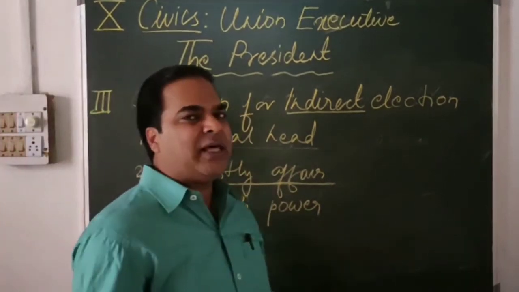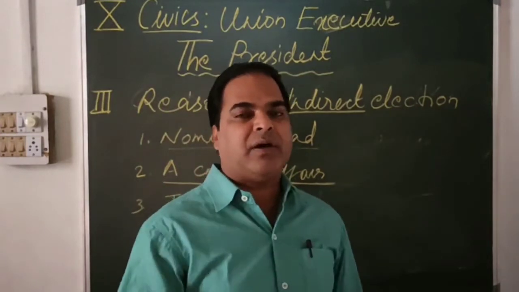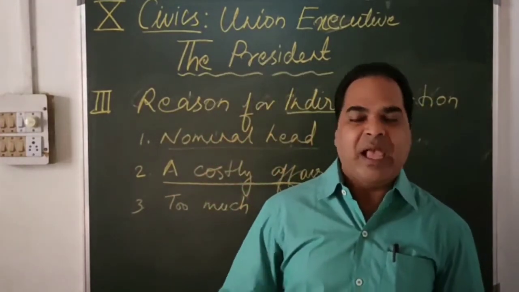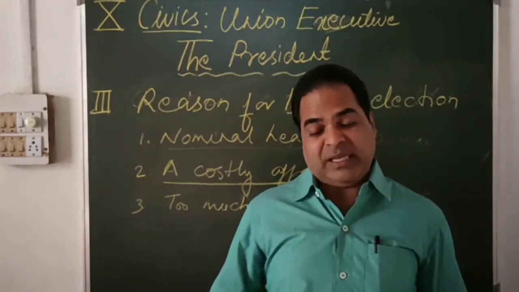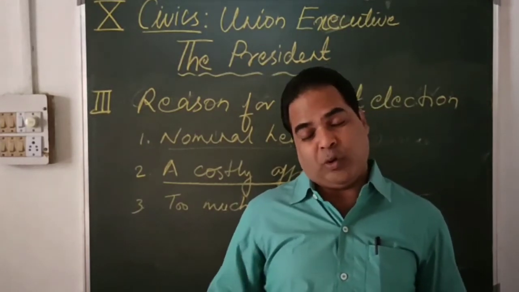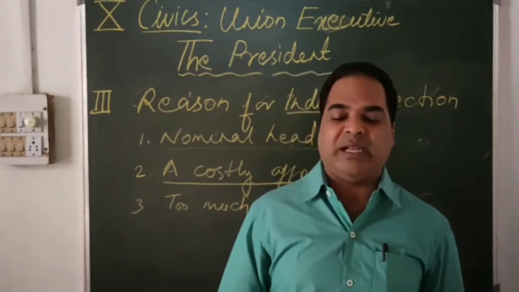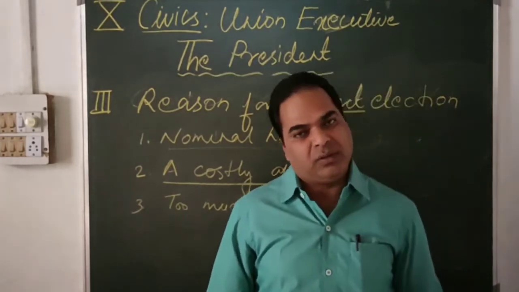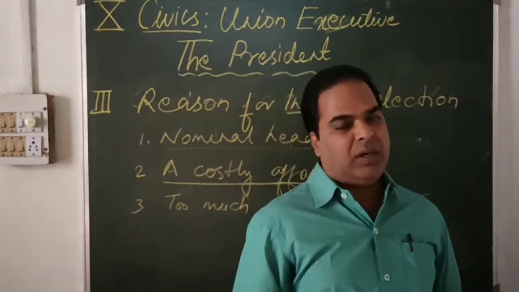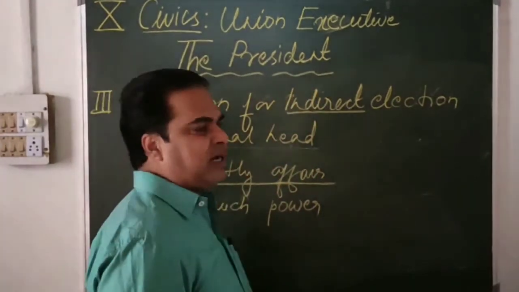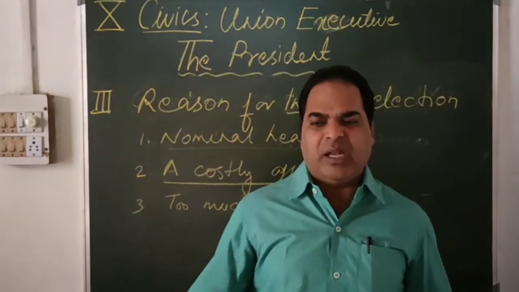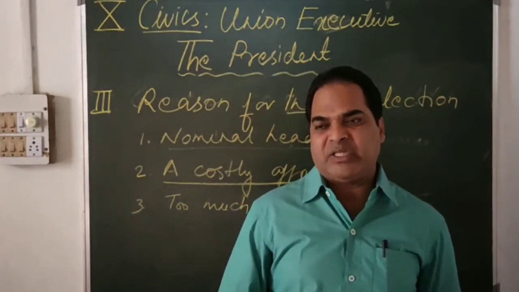And as you all know, the President of our country is the first citizen of our country, and to choose the first citizen, a person of a dignified position, we need to be very cautious, and that should not be given into the hands of illiterate people. In future, there can be changes.